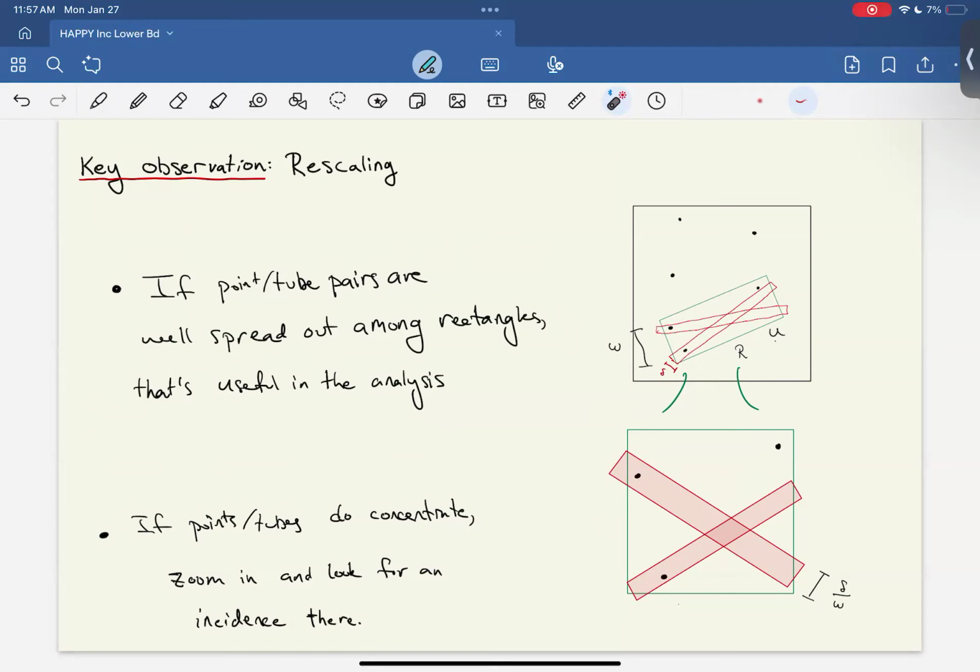Either the point tube pairs are well spread out among all rectangles, and we can use that in the analysis, or there's some rectangle that has an extra concentration, and we can just zoom in and look for an extra incidence there. And it's a stronger piece of information that the point and tube pairs are spread out among all rectangles compared to just knowing the points are spread out among all squares. This is a really important step in our paper, to move from analyzing concentration over squares to analyzing concentration over rectangles.